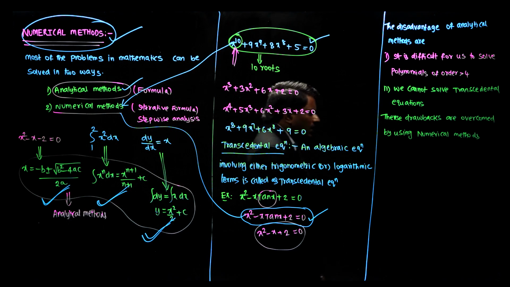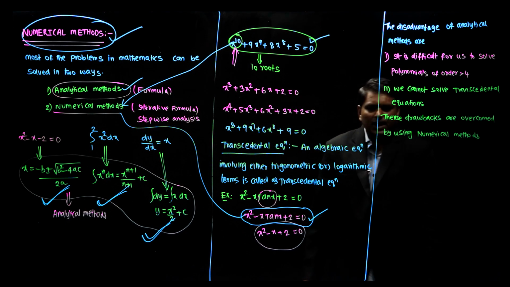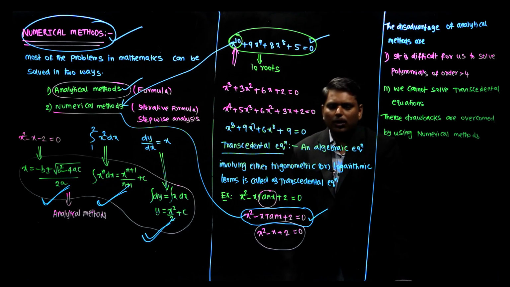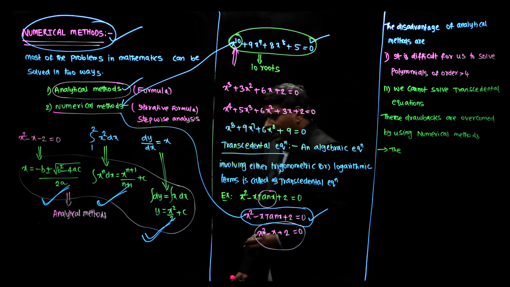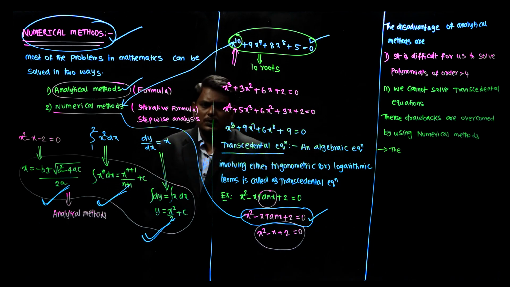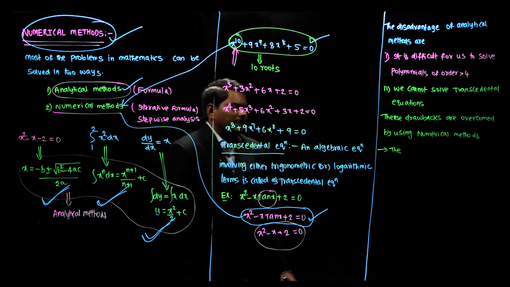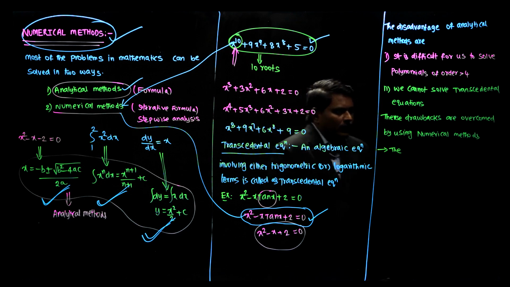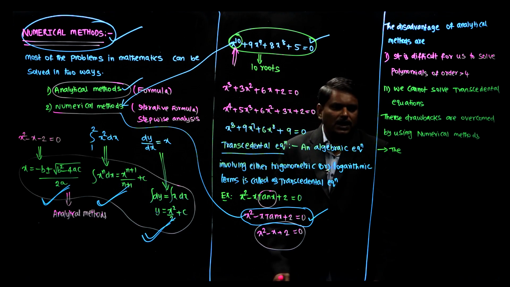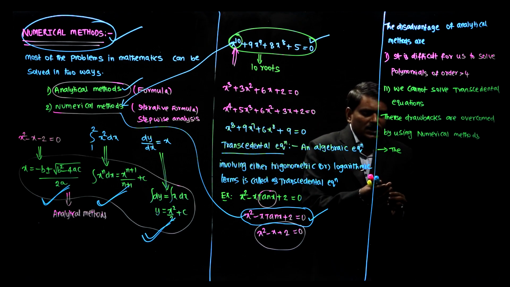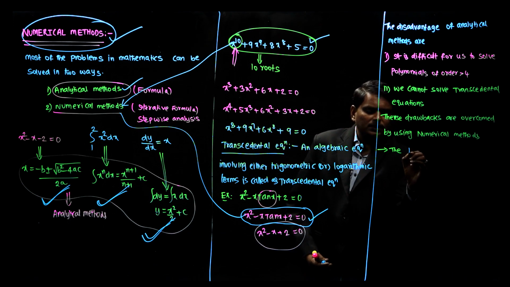Numerical methods always give approximate answers only. They won't give exact answers. Since numerical methods are giving approximate answers, errors are present in numerical methods.